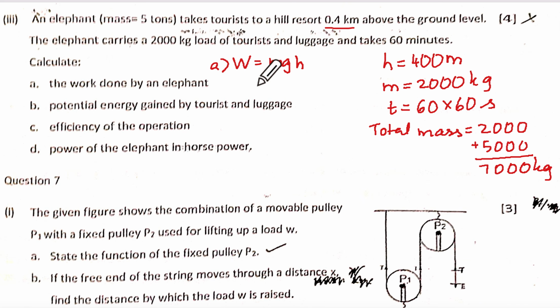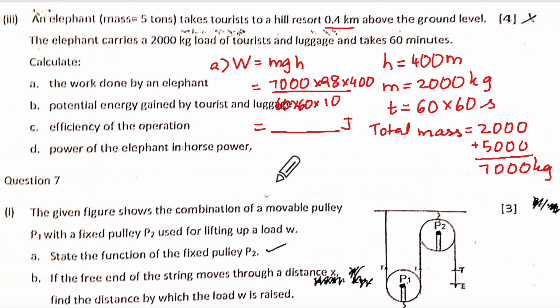Did they mention what is the value of g? They have not mentioned, so what to do? 9.8. Yes. Into 400 upon 60 into 60. Okay, those many joules. You know how to calculate. What is your B? Gain in potential energy.